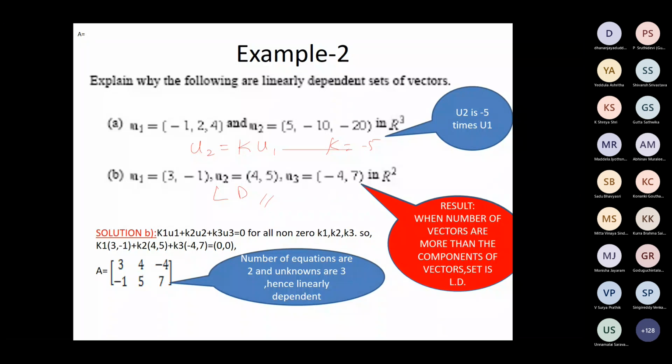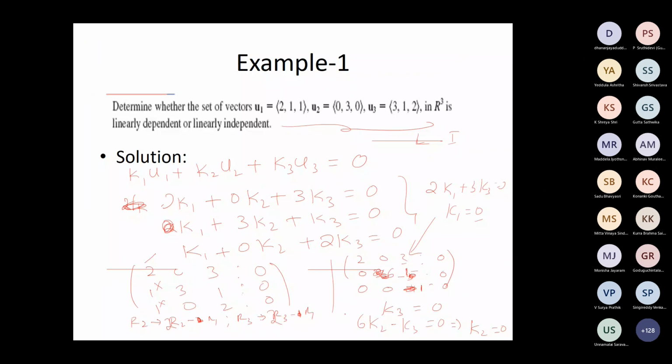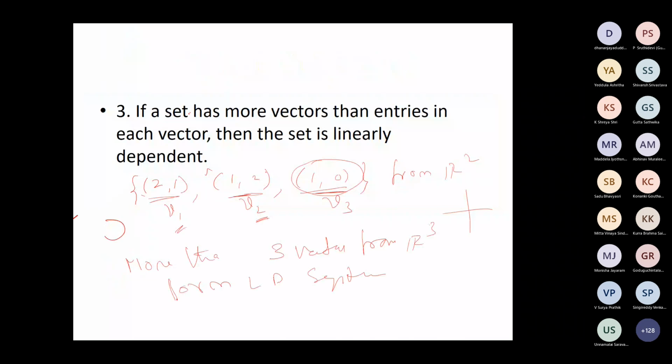We took one example, this one, where there are only 2 vectors but they are linearly dependent. Fewer vectors than entries means they can be dependent or independent. We can't say; it depends on the problem.